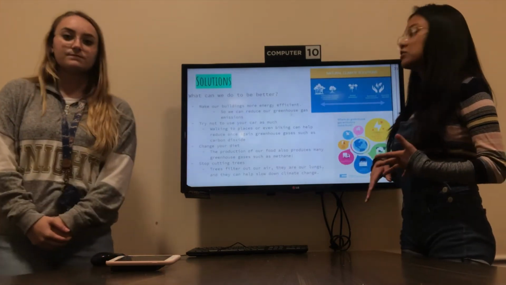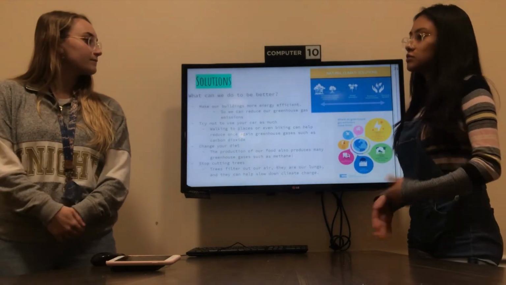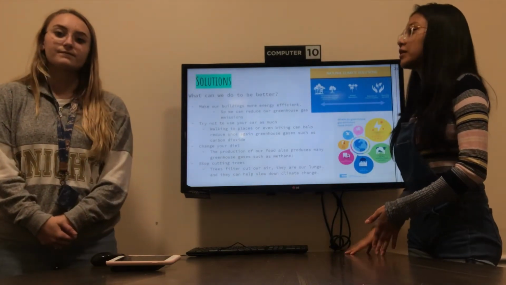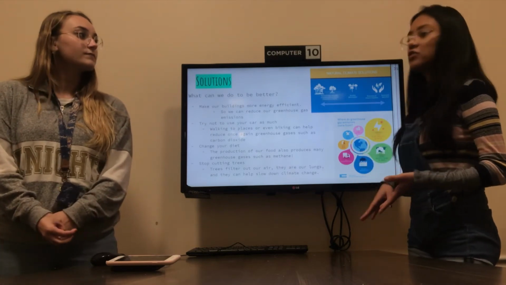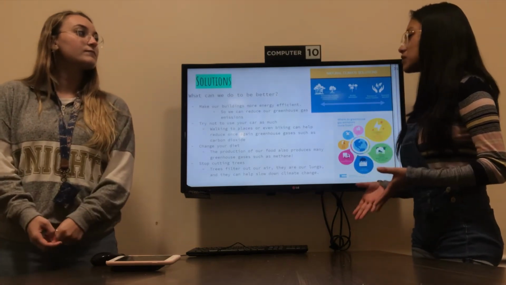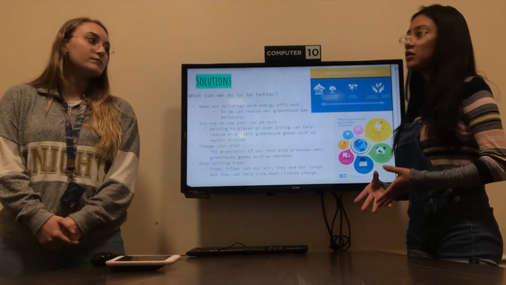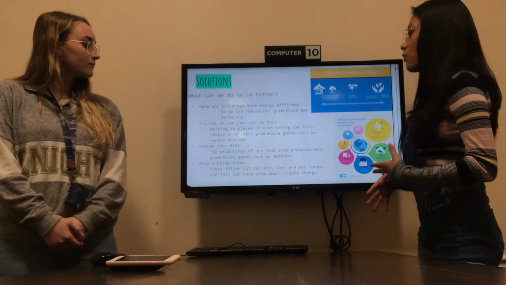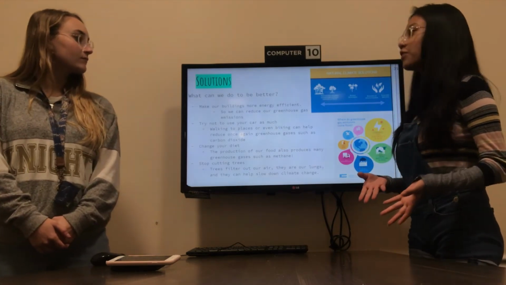Solution: what can we do to make things better? As Sammy stated, we are past the point where it could be reversed, but we could make our buildings more energy efficient so that we reduce our greenhouse gas emissions. Try not to use your car as much since cars produce carbon dioxide, which is a greenhouse gas. Walking to places or even biking can help reduce greenhouse gases and also make your lifestyle healthier.